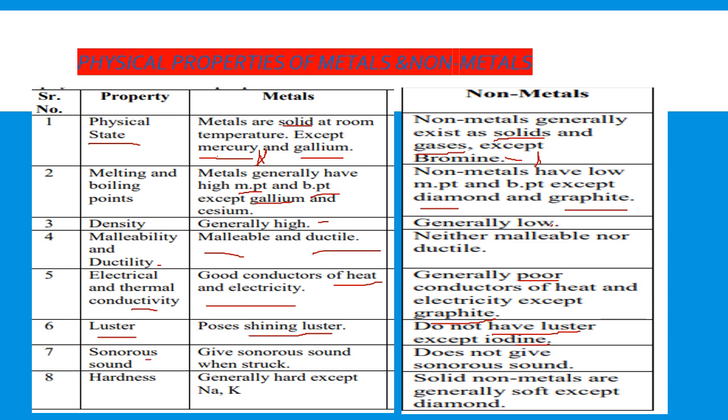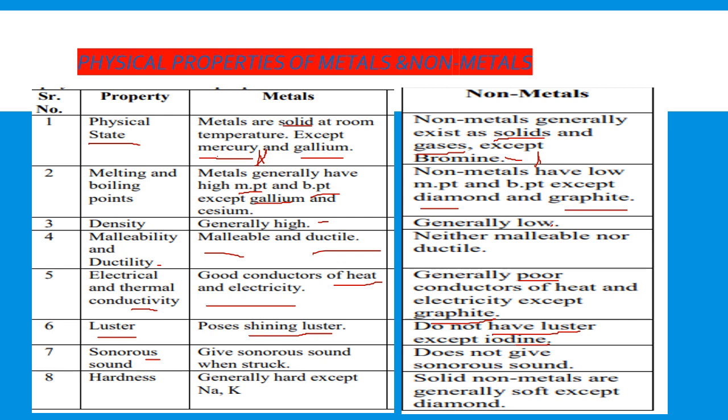Sonorous property, by which it produces a ringing sound. So metals show sonorous properties, because when we strike them they produce a ringing sound. Whereas non-metals do not give the sonorous sound.